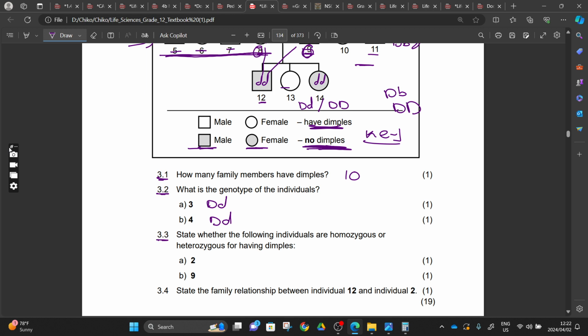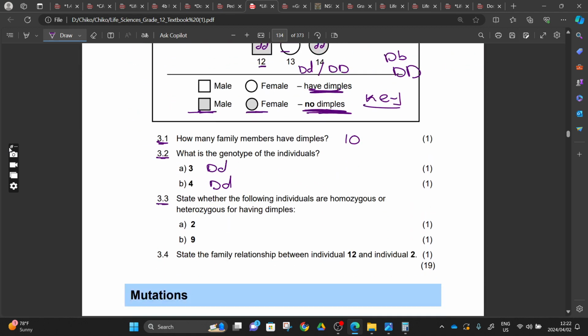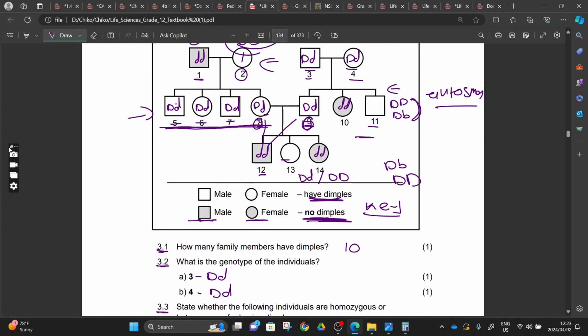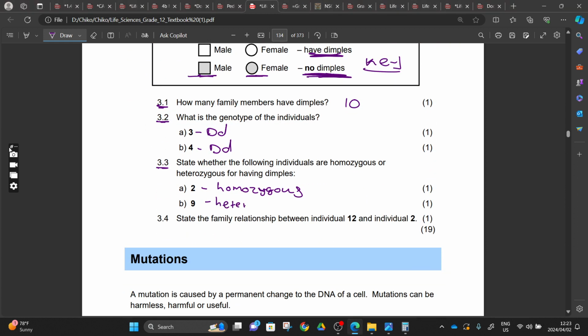And then 3.3, state whether the following individuals are homozygous or heterozygous for the following. Number 2, homozygous. We've done this again. We've decoded. You see the advantage of decoding the question. Homozygous. And then number 9, you go to number 9. Where is number 9? 8, 9 here. It's heterozygous.